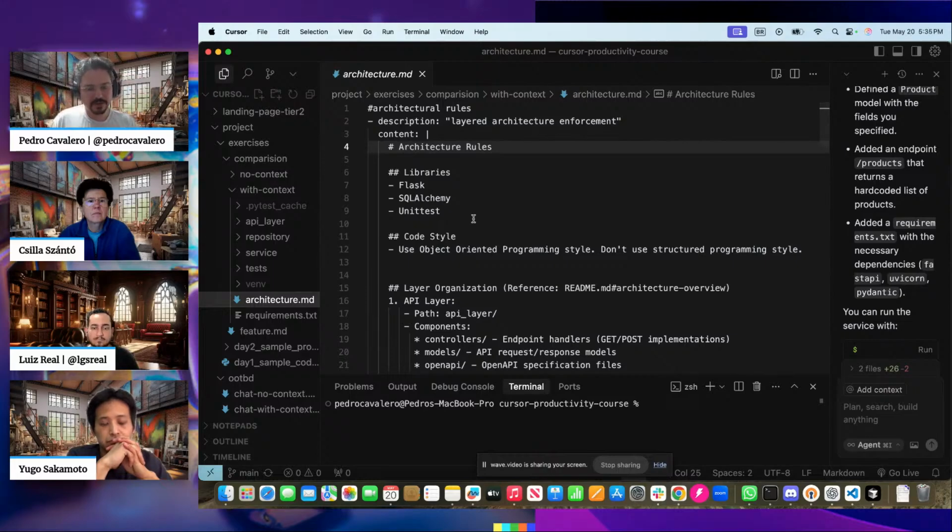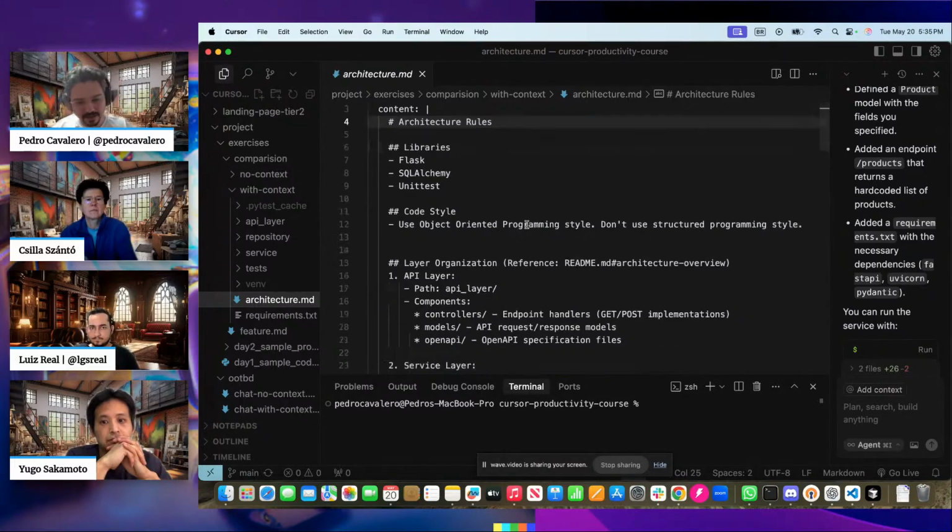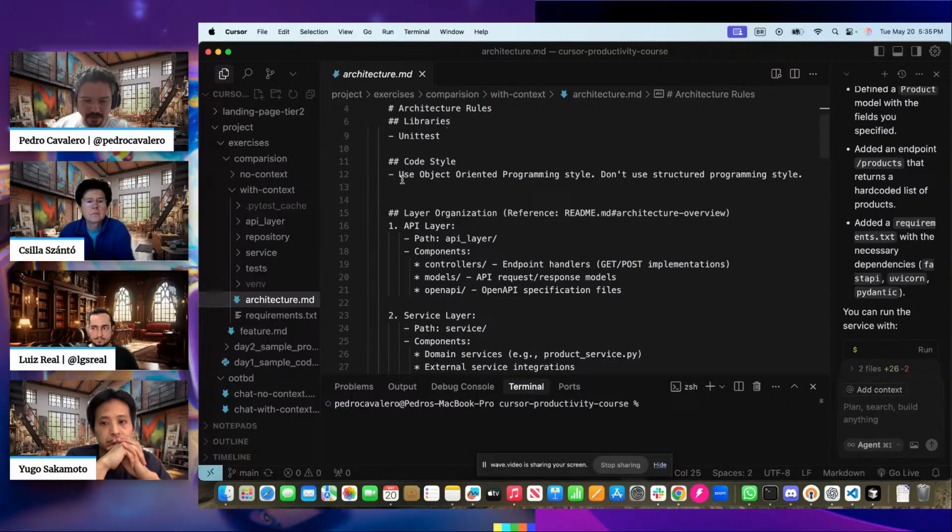So I had Cursor look at the code and create a rule file explaining these rules. This is the very first moment that I have a context. I can say, okay, my code works like this, I want to keep doing this, and if I want to create a new service, use these ideas. Which ideas? In my case, libraries: Flask, SQLAlchemy, unit test. Code style: use the object-oriented programming style, don't use the structured programming style.